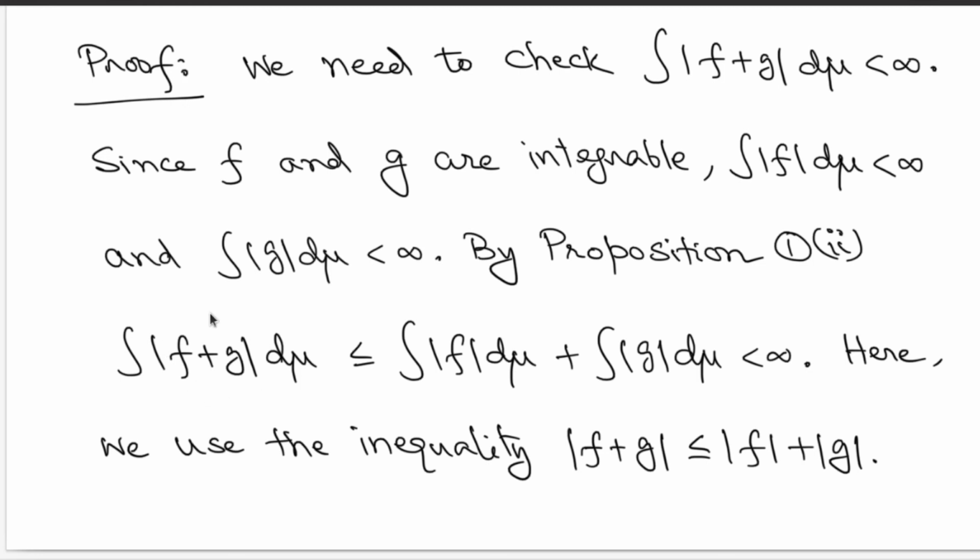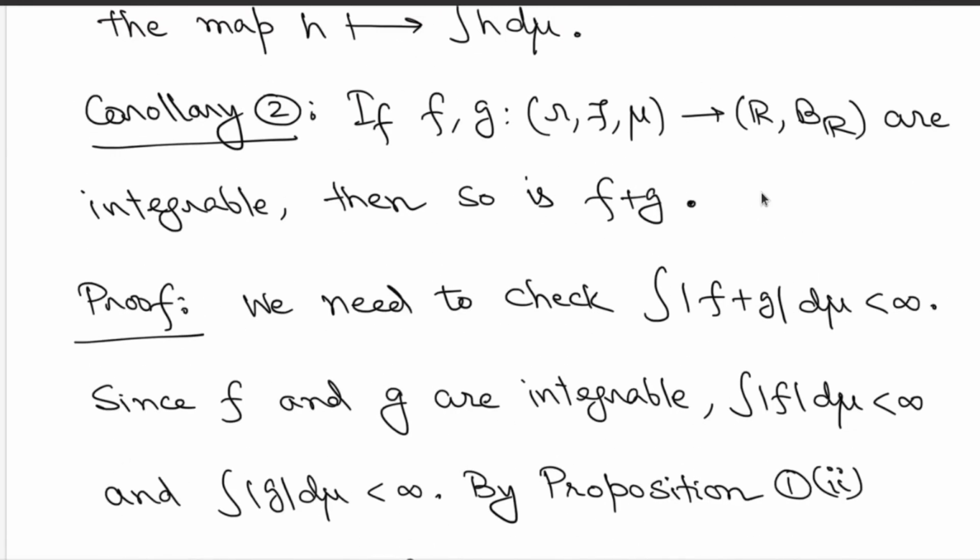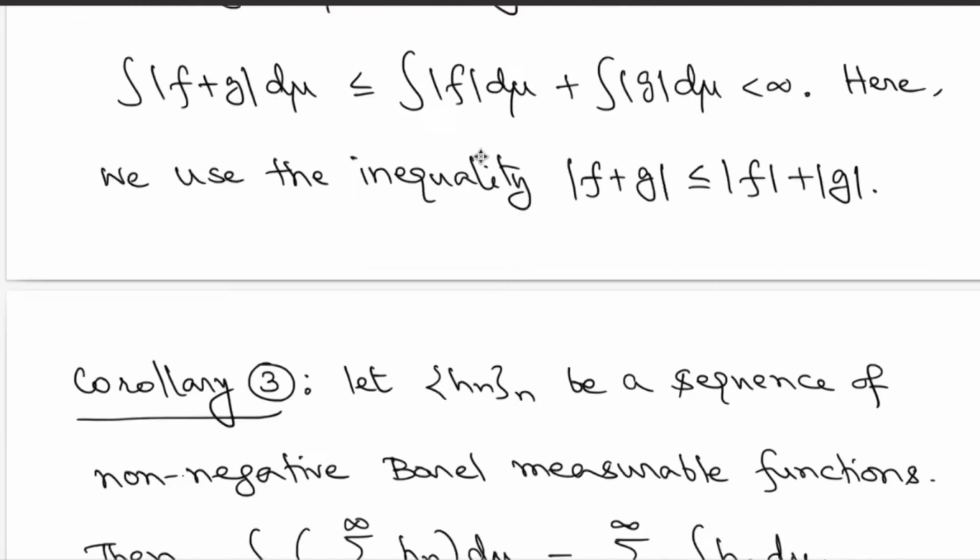But then integration of mod of f plus g will be dominated by the addition of the integration of mod f plus mod g, because mod of f plus g is less than or equal to mod f plus mod g. So use that and the additivity of the integrals, you get this inequality. But if integration of mod f is finite and the integration of mod g is finite, the addition is also finite. So therefore integration of mod f plus g is also finite, and hence f plus g becomes integrable provided f and g both are integrable.